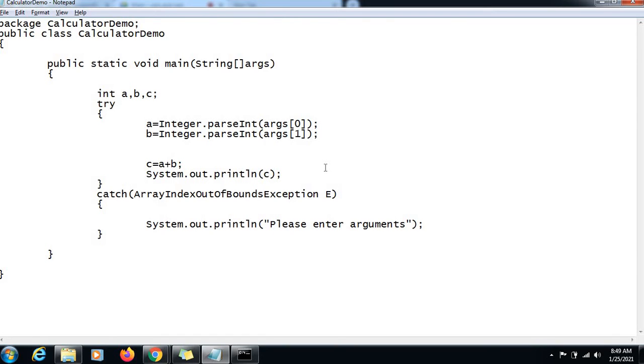But Java will not be of any help to us. Then what to do? Then what we will do is, we will create our own exception class. The way Java has created the exception classes in its library, null pointer exception, file not found exception, and array index out of bounds exception. So Java creates those exception classes, and then it decides when to throw which, based on the scenario which occurs at runtime. So Java throws the corresponding exception.